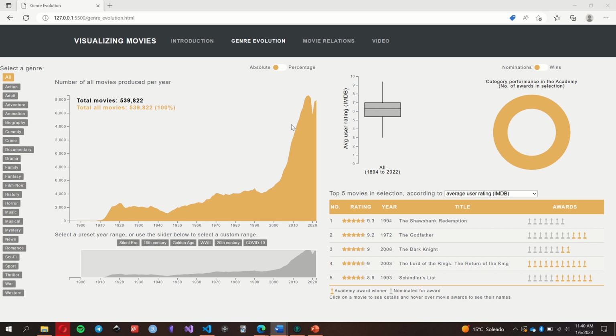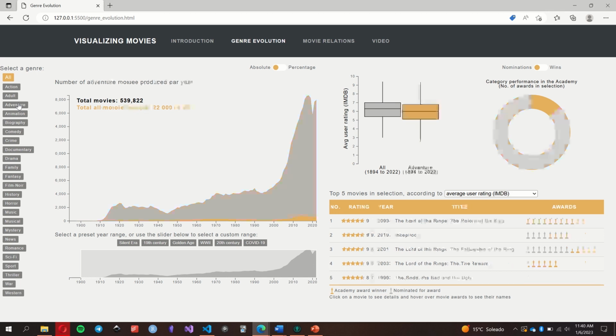In the Genre Evolution section, users are presented with the default view, showing stats across all genres since the movie industry began. As exploration is encouraged, users have the option to choose a particular genre or to stick with the total view. For this demonstration, we will select the adventure genre. As soon as I click it, all the different idioms update automatically.